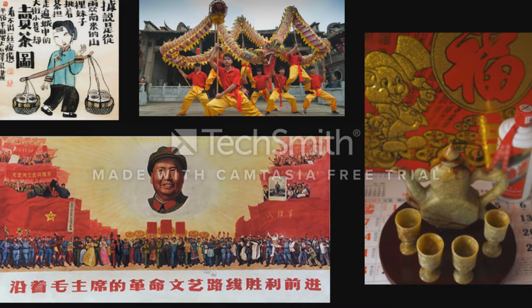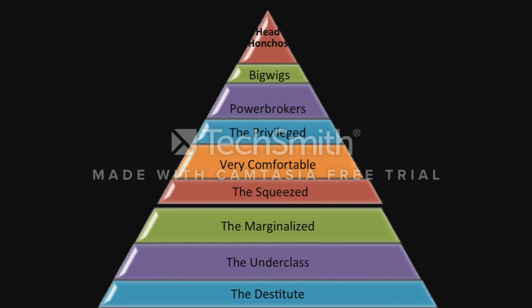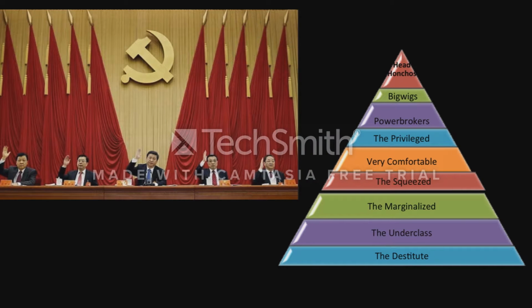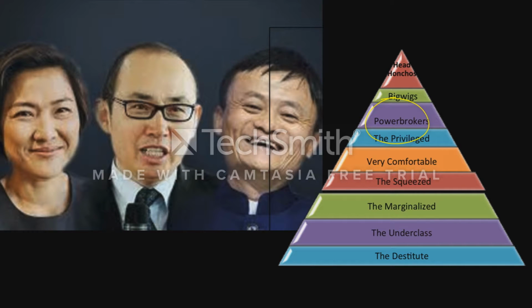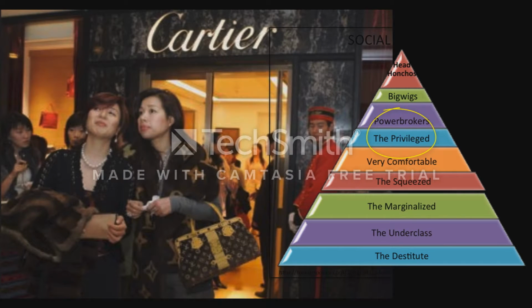As we look at the social culture of China, we can begin with the social structure. There are 9 tiers, starting with Tier 1, head honchos, which are current members of the Communist Party Politburos. Tier 2 are the bigwigs. These are the ministers or retired Politburo members. Tier 3, the power brokers, are considered to be the ministers and level heads with less power, or owner of top companies. Tier 4, the privileged, are country-level party heads, either university professors, top managers, and large corporations.